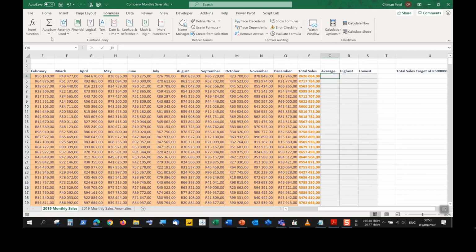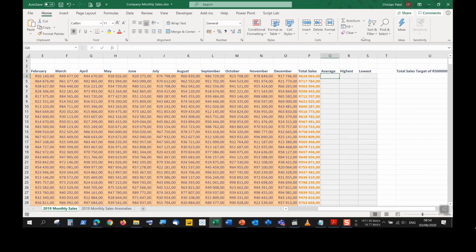With your average, same principle. We now go to the drop-down underneath the AutoSum command. We will see average available to us. The very same we will see in the editing group. We see the AutoSum drop-down, and we see average available. So now when I place my mouse on cell Q4, I push average.